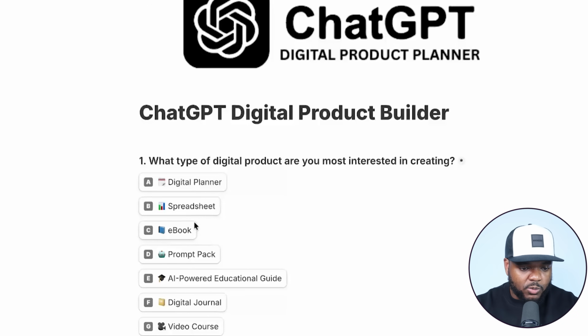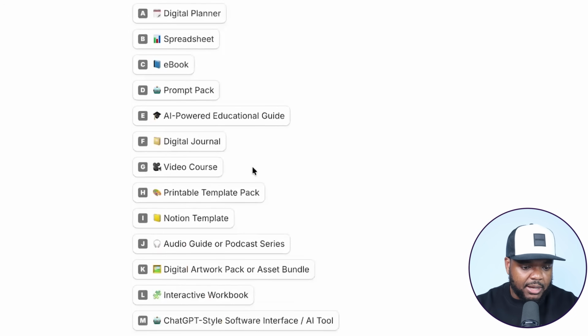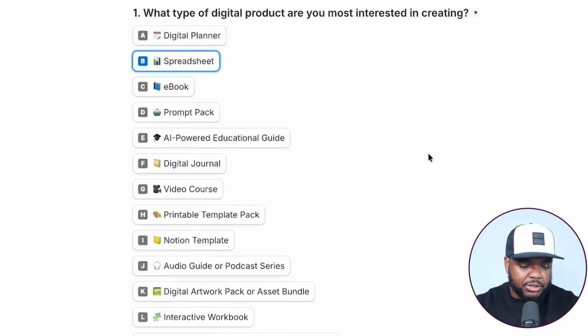So question one is, what type of digital product am I interested in? Of course, in this case, I'm going to go with spreadsheet. But just as a reminder, when it comes to the world of digital products, there's so many different options. I'm only using spreadsheet for this demonstration, but I could have gone with ebook. I could have gone with prompt pack.